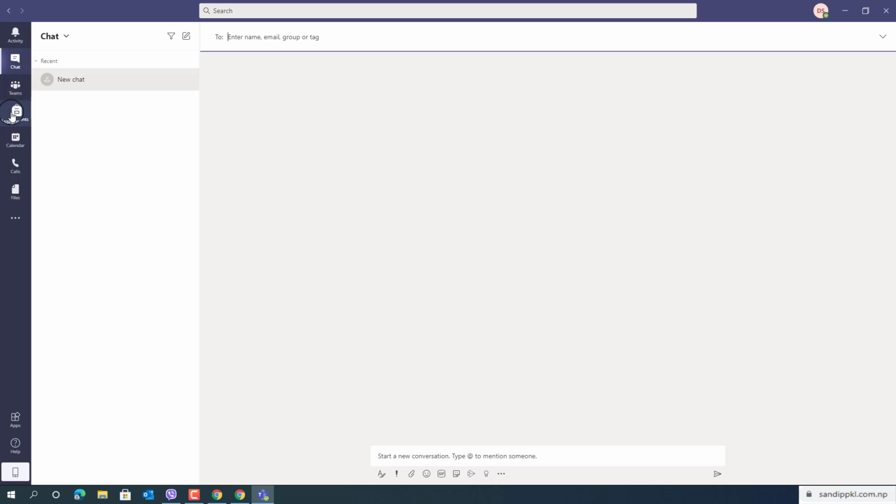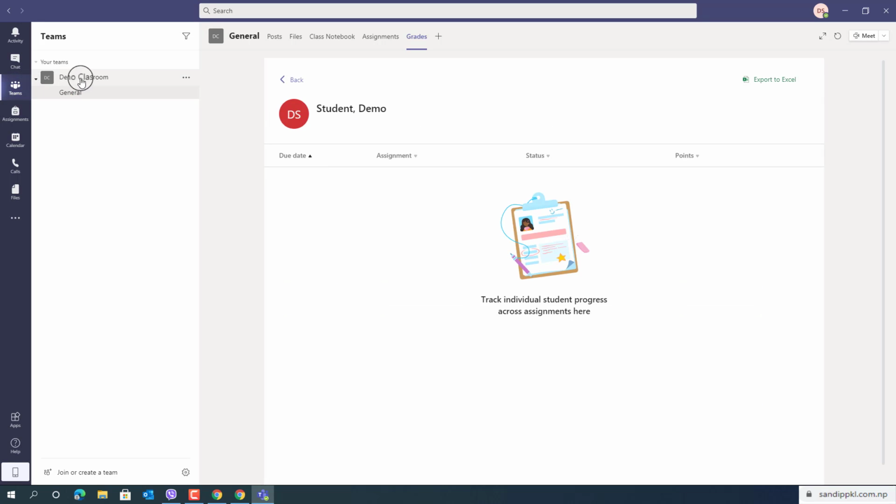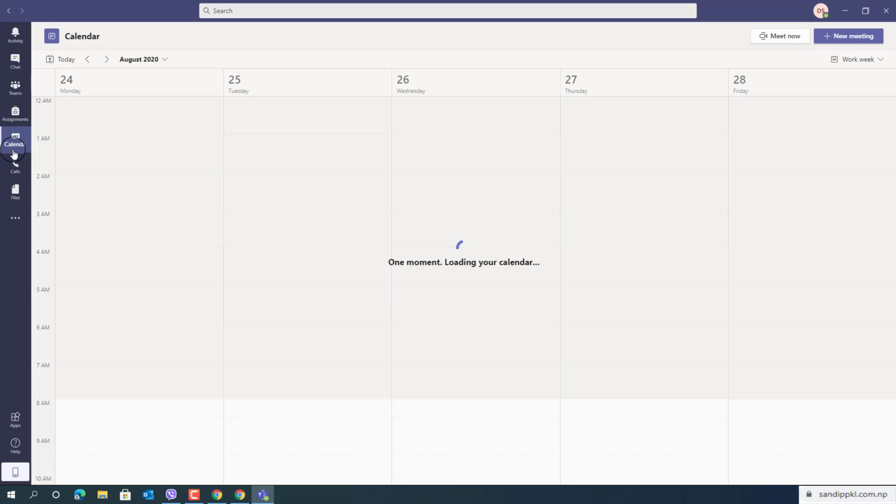Next you can see teams icon here. Teams, within this, as I have already told, you can get teams you are enrolled in. Next we have assignments. From here you can move to different teams and create or view assignment. Next, calendar. From calendar you can set new meeting, check for existing meeting and join the meeting.